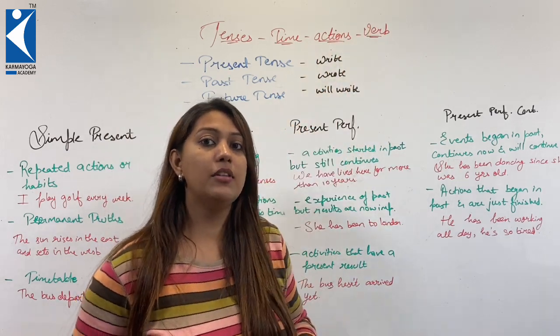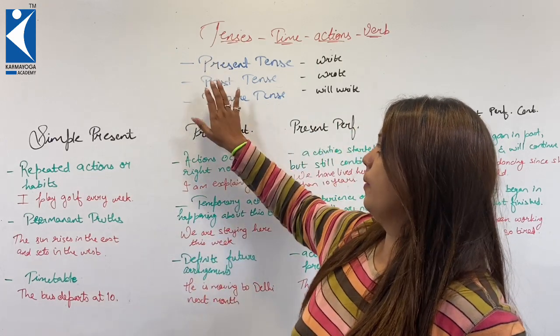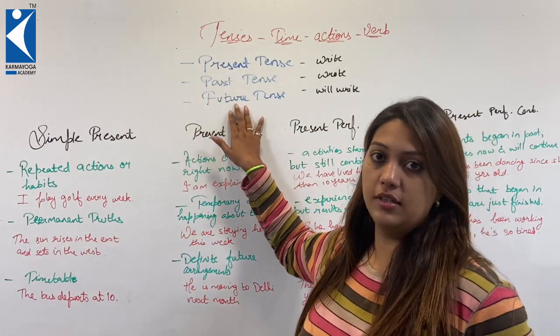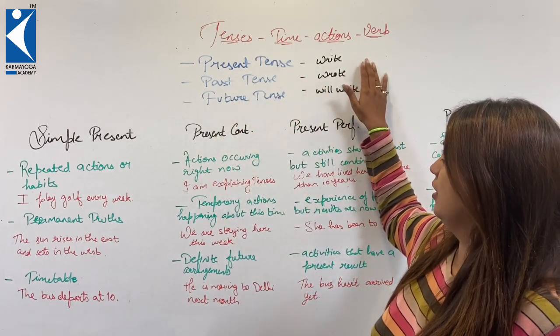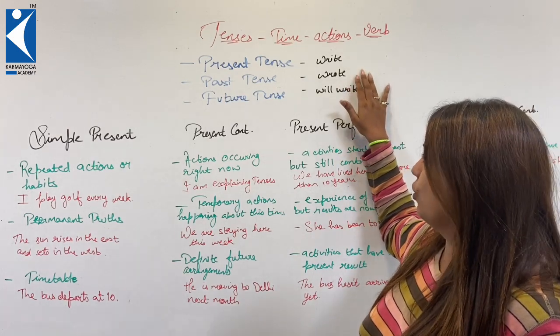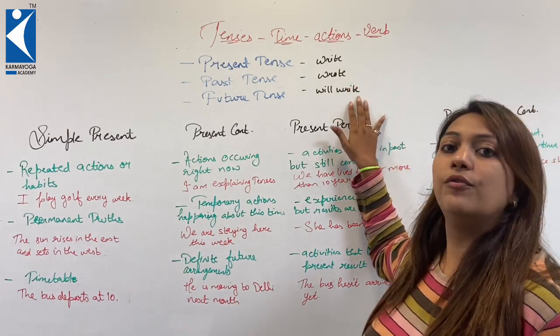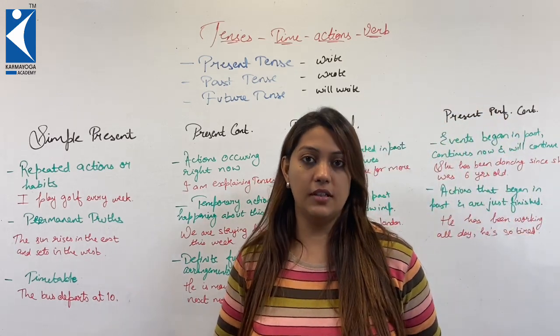Now in grammar there are three main tenses, which are present tense, past tense and future tense. I have taken one example for the verb write. Write is the verb for the present tense, for past tense it is wrote, and for future tense it becomes will write. In this video we will discuss in detail about present tense.